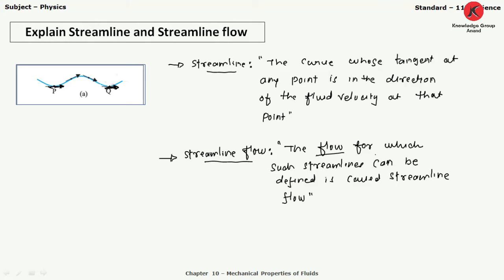The flow for which such streamlines can be defined is called streamline flow. If we draw a number of streamlines like this, all of these will create the streamline flow. Clear? In which we have indicated the direction of this particular fluid by using the tangent, right? So this is the definition for streamline and streamline flow.